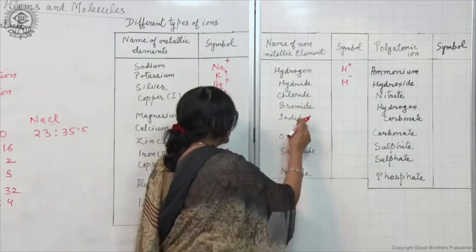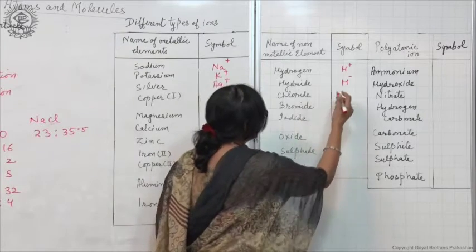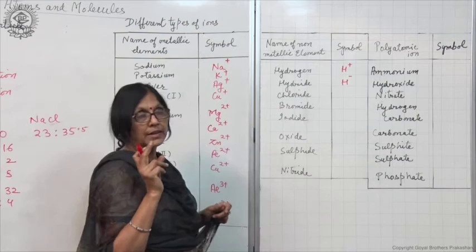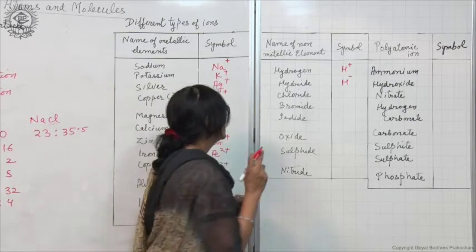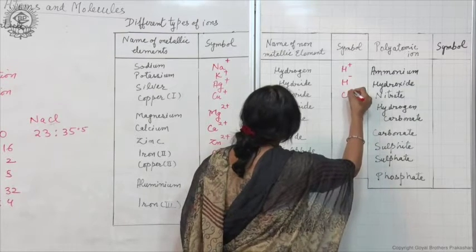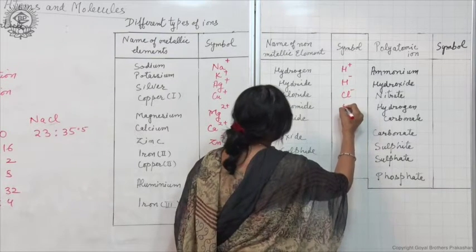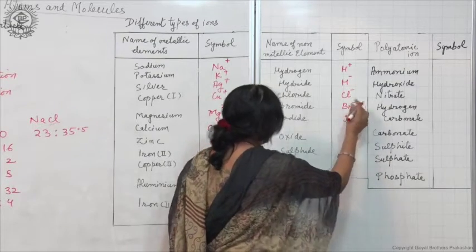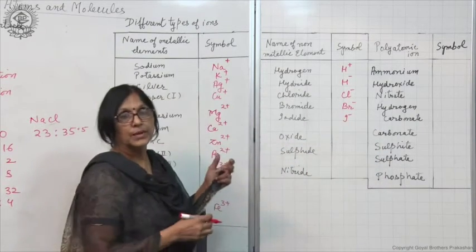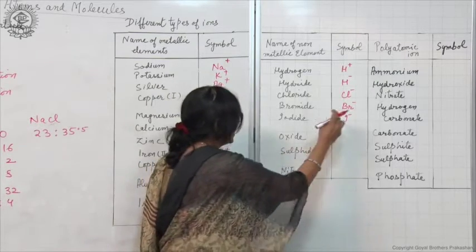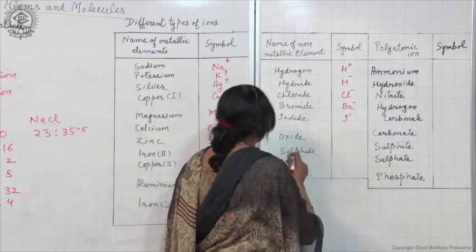Chloride, bromide, iodide, these also form ions with unit negative charge, that is -1 charge. To indicate -1 charge, there is no need to write 1, simply write the sign.